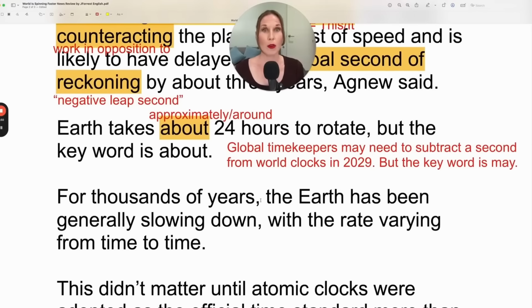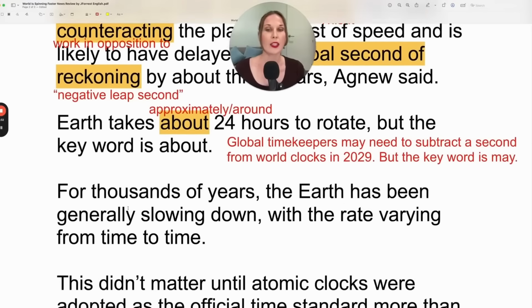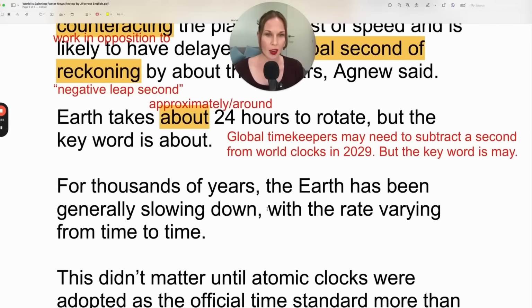For thousands of years, the Earth has been generally slowing down, with the rate varying from time to time. So here, what verb tense is this? Has been slowing down. So the present perfect continuous has been slowing down, and then generally is the adverb to describe it. And it's because it's an action that started in the past, thousands of years ago, and it continues until now.